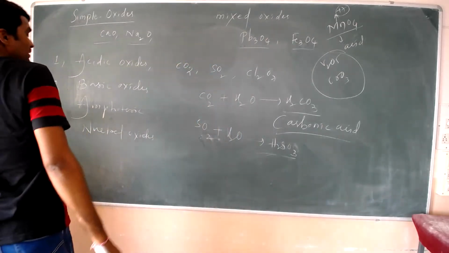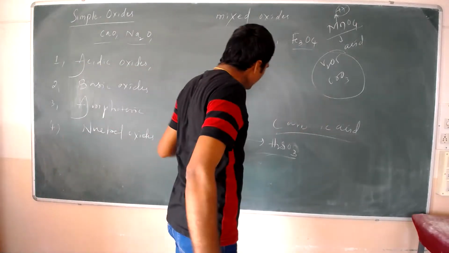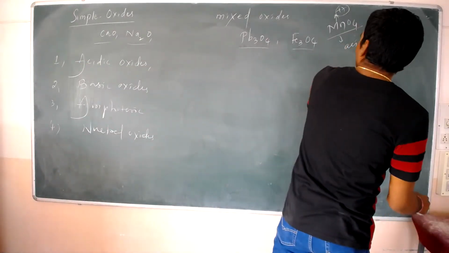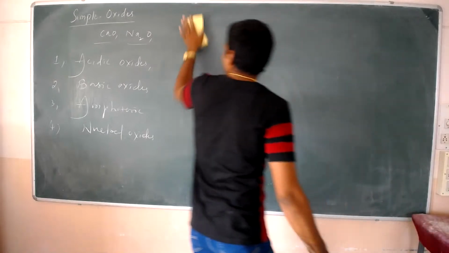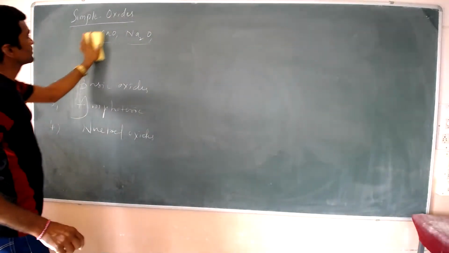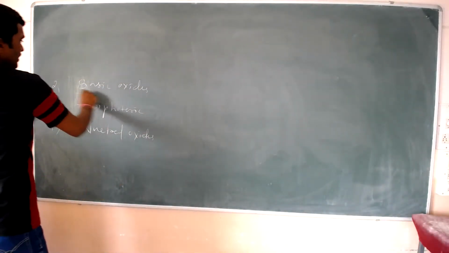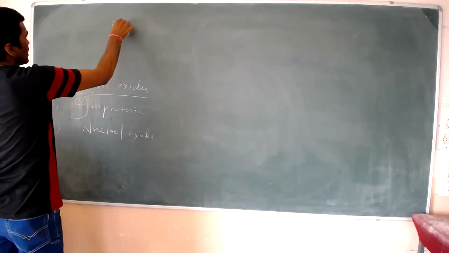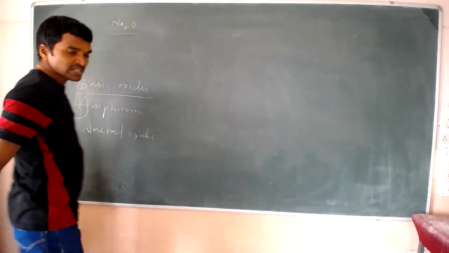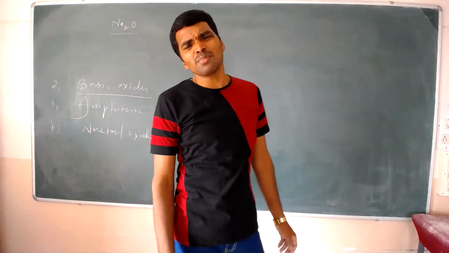Right. Now we are going to discuss the basic oxides. The best examples are Na2O and CaO. What are basic oxides?